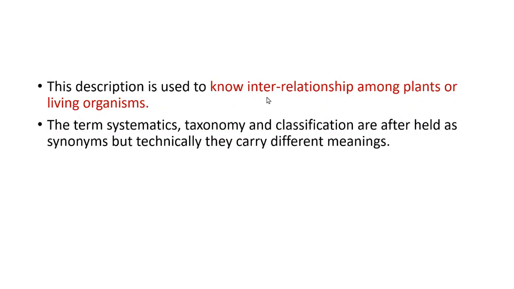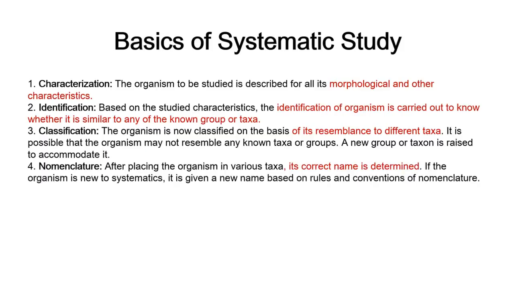Systematics helps us know the interrelationship between organisms and what similar characteristics they share. We often see that systematics, taxonomy and classification are treated as synonyms, but they are not. They have different meanings.